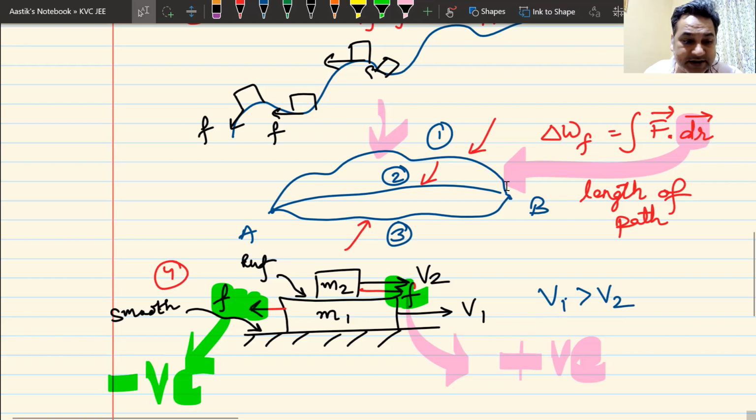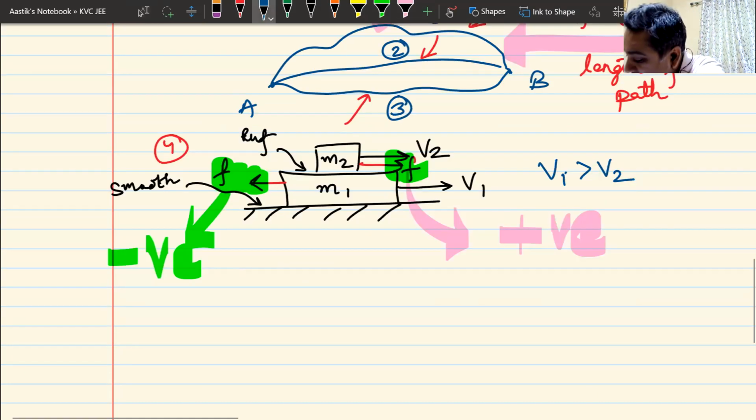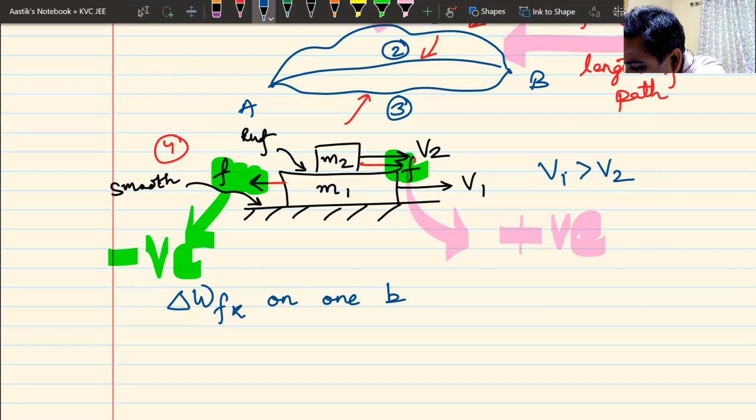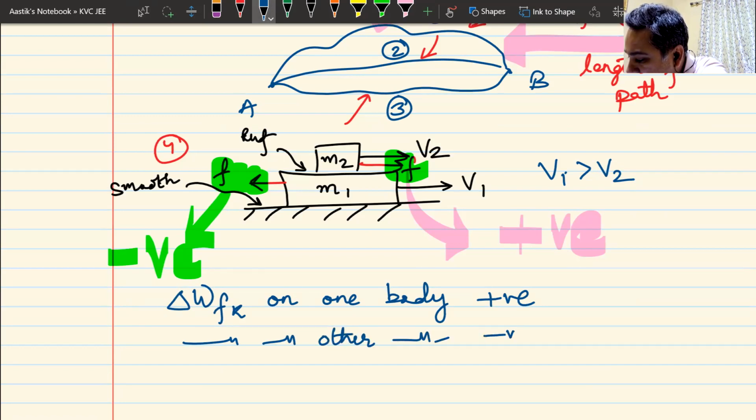Work done by kinetic friction. I'll write it like this: delta W F K. Work done by kinetic friction on one body would be positive. Work done by kinetic friction on the other body would be negative.